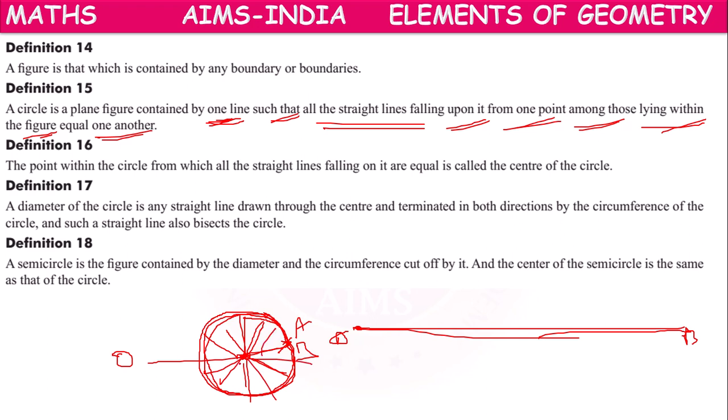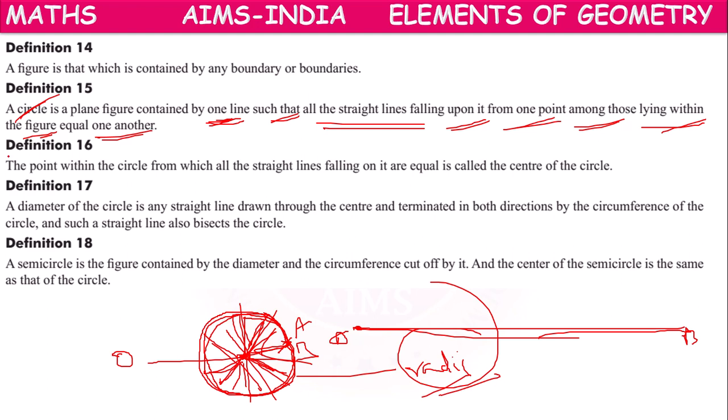Then that is called a circle. All the lines falling on it are radii, because all the radii of a circle are equal to one another.